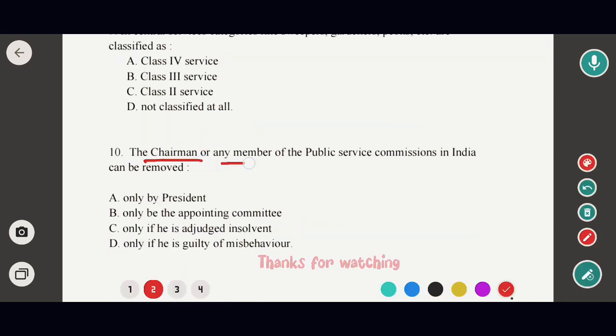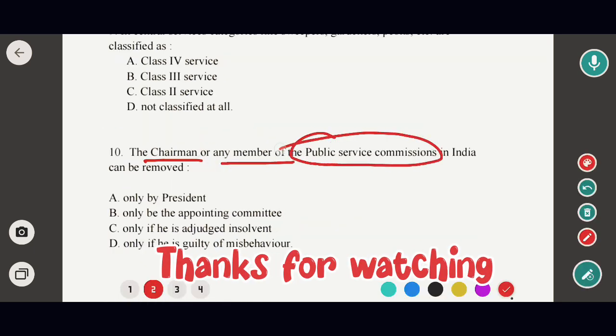Chairman or any member of the Public Service Commission in India can be removed. Options are only by president, only by the appointing committee, only if he is adjudged insolvent, only if he is guilty of misbehavior. So in this case the correct option would be option A, that means only by the president.